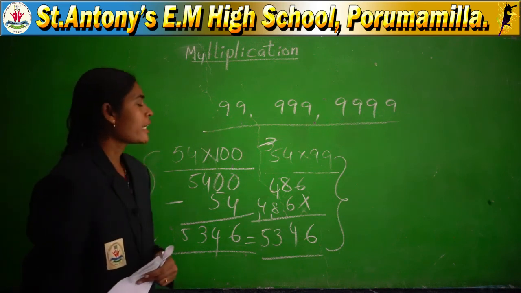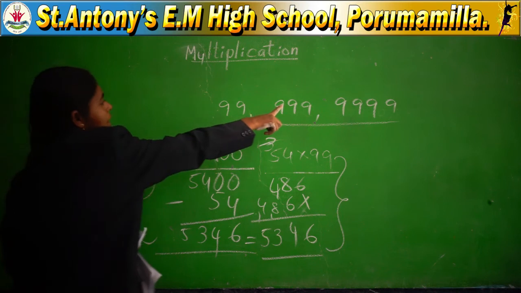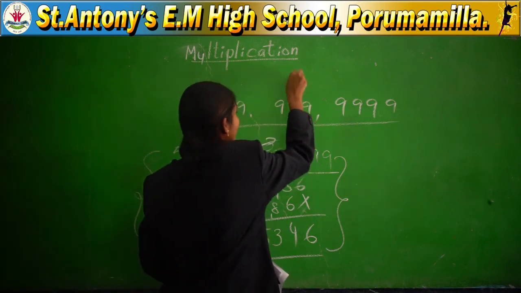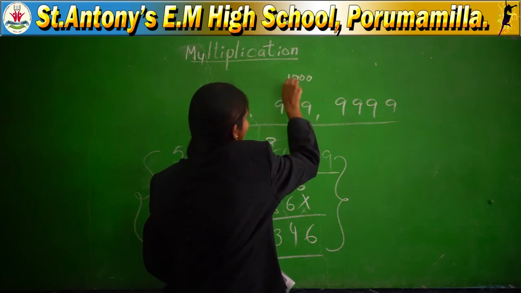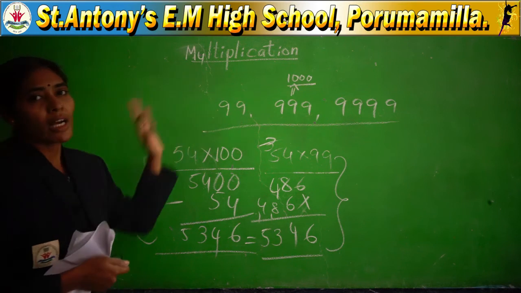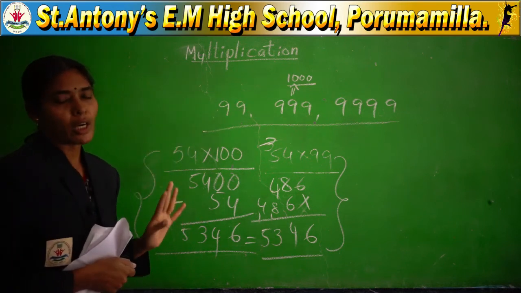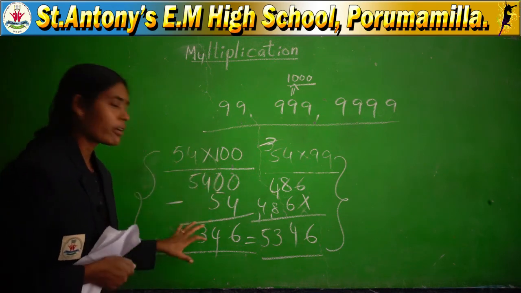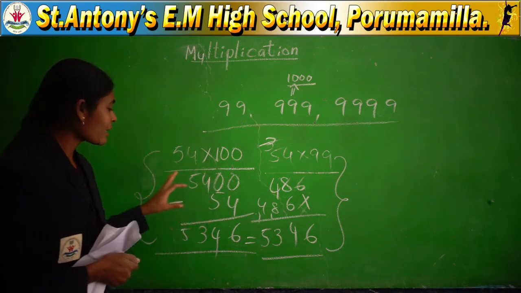Is there any doubt? If you want to multiply with 999, with which number do you have to multiply here? 1000, and then minus the multiplicand. You have to subtract it from the coming product. Multiplicand, not multiplier, you have to take away from the product. You will get the correct answer.